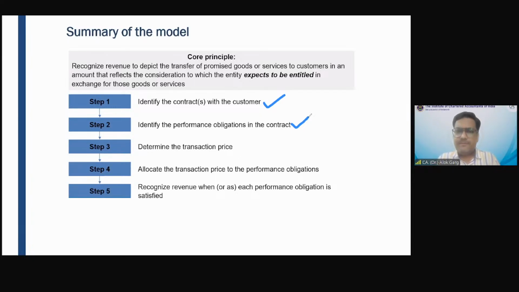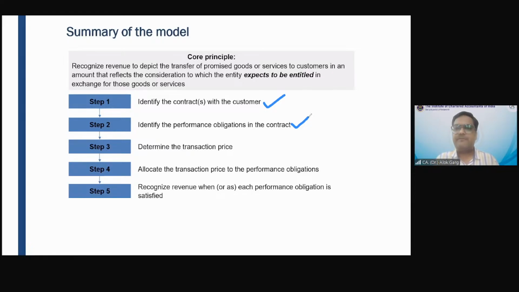Why? Because these 4 goods and services are separately identifiable in the contract. Number 2, the customer can use any of them with the available resources also. Number 3, the goods and services should not be highly integrated, highly modified or highly customized. If this is not the case, then you can say that separate performance obligations exist in the contract.